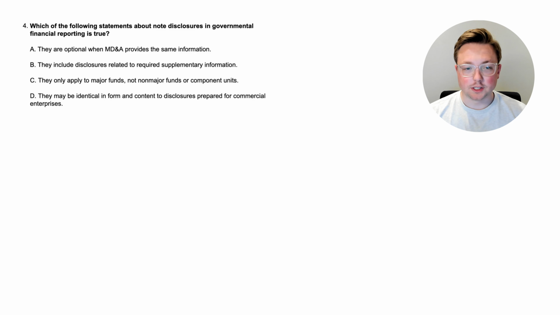All right, here we are at question 4. Which of the following statements about note disclosures in governmental financial reporting is true? Is it A, they are optional when MD&A provides the same information? Is it B, they include disclosures related to required supplementary information? Is it C, they only apply to major funds, not non-major funds or component units? Or is it D, they may be identical in form and content to disclosures prepared for commercial enterprises? Okay, so which one of these is true? If you don't know how the notes to the governmental financial statements work, that's okay. We're going to learn through the explanation, but if you want to give this a guess, that's great. And when you're ready, come back, we'll look at the answer together.